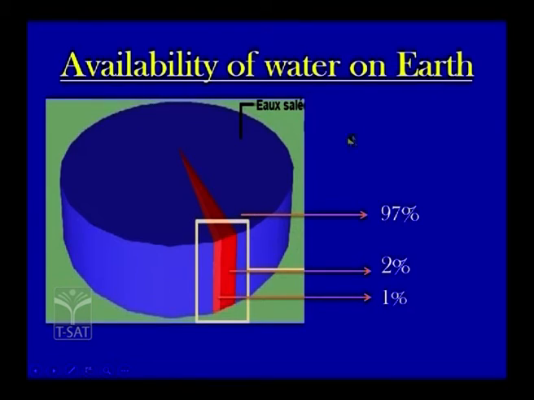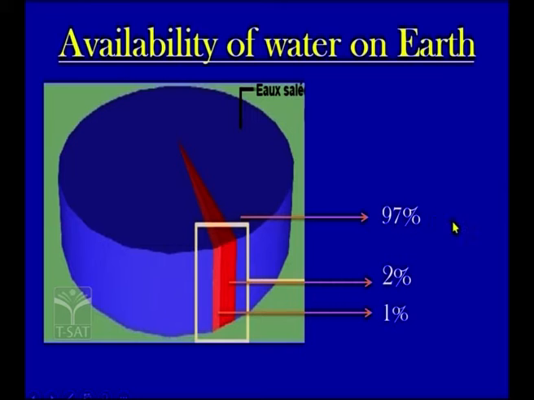If we look at the availability of water on earth, this is the total water which is present on the earth. So, out of the total water, 97% of the water is present in the oceans and the seas, which is salty and not suitable for drinking purpose. Then what about the 2% of water? This is the 2% of the water which is present in the form of ice, in the form of glaciers. Then only 1% of the water is present on the earth which is used by all of us.